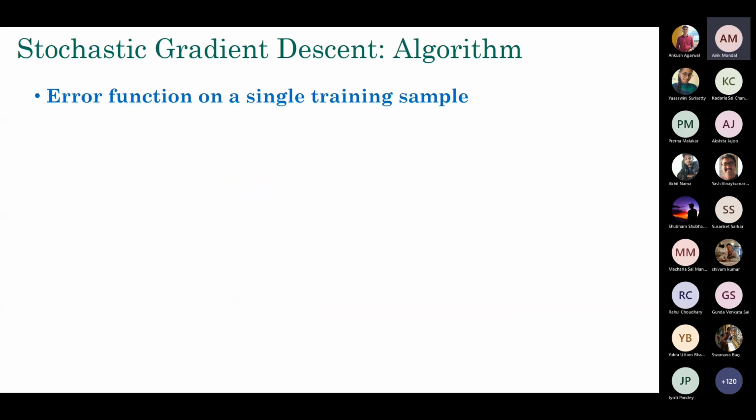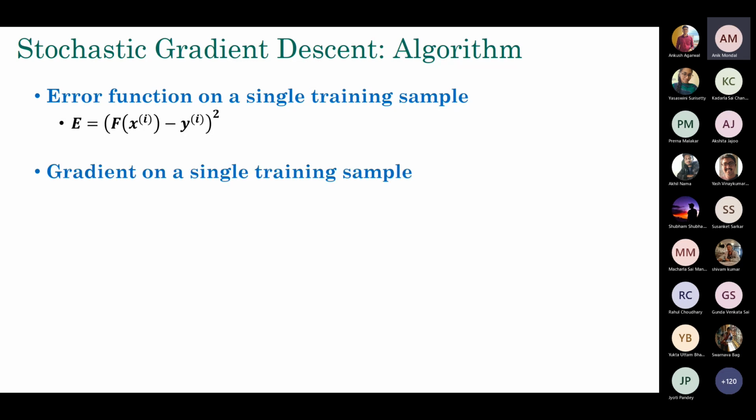Now the error function will change, because in batch gradient descent, the error function that we had involved all the samples. Now that we are dealing with stochastic gradient descent with a single training example, my error function will only involve this particular expression: the ith sample's label and the corresponding predicted value, and that's it. There is no summation involved here. Now if you apply the gradient-based approach on a single training sample, I get something like this. There is no summation involved in this one.